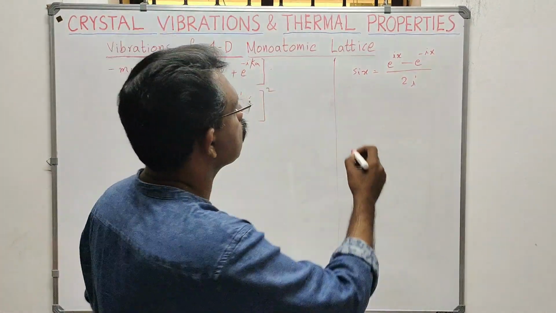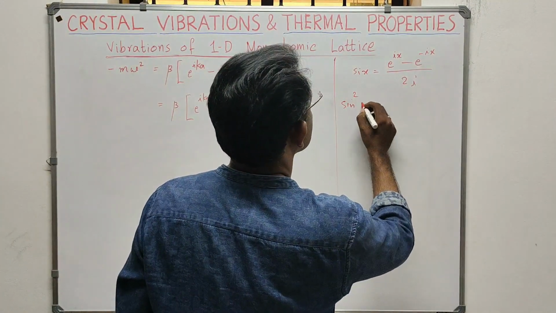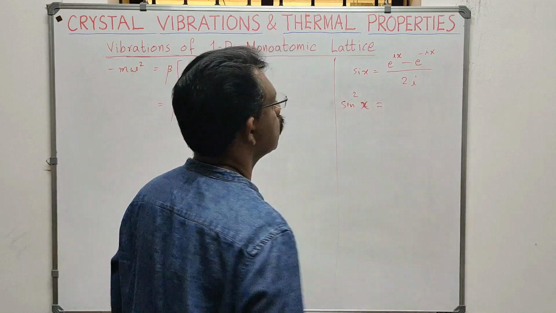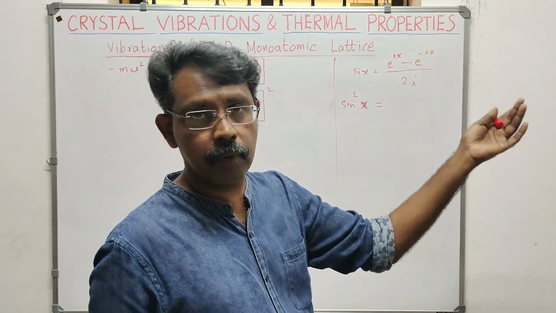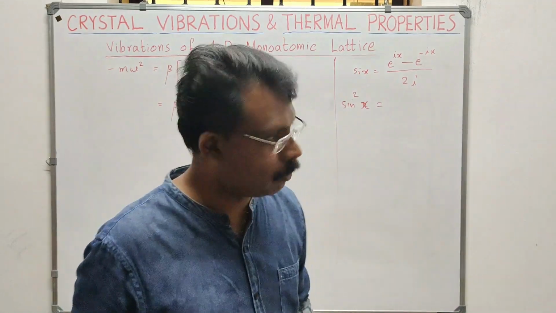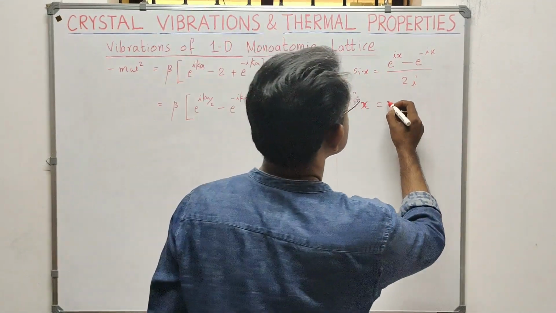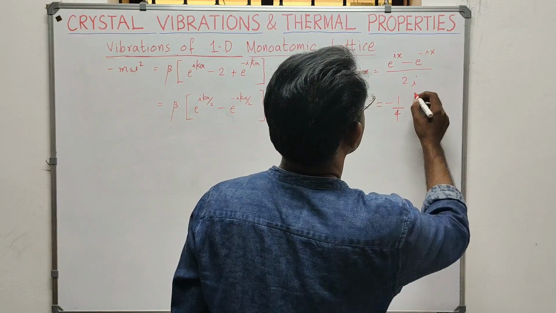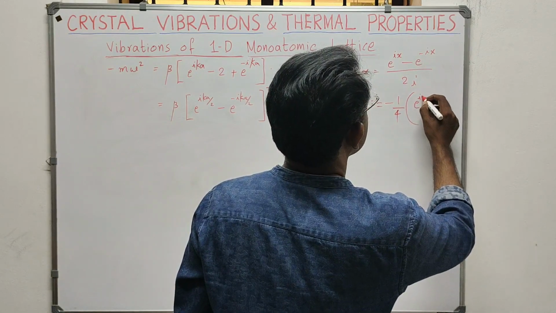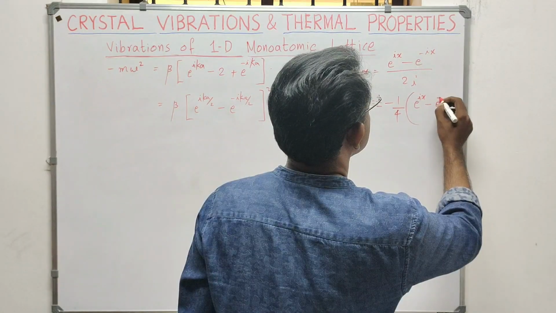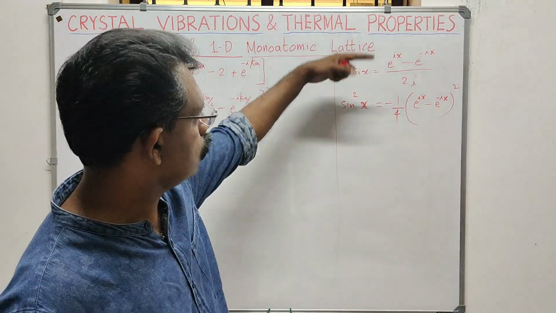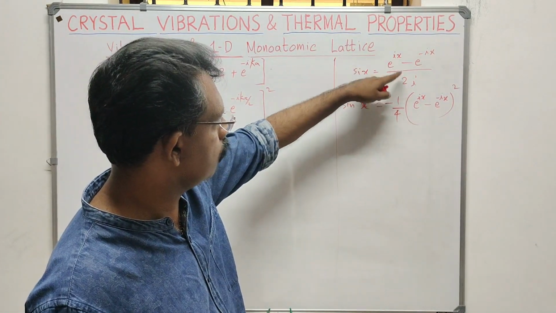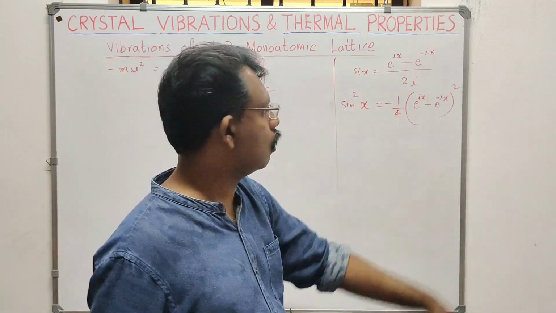Sin squared x can be written as 1 by 4, 1 by i squared, which is minus 1 by 4, (e raised to ix minus e raised to minus ix) the whole square.